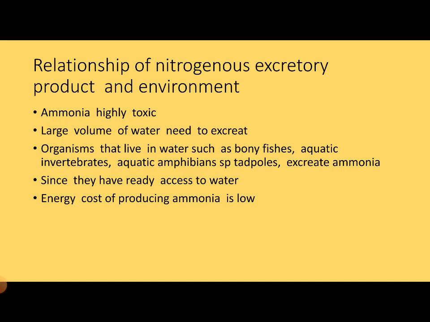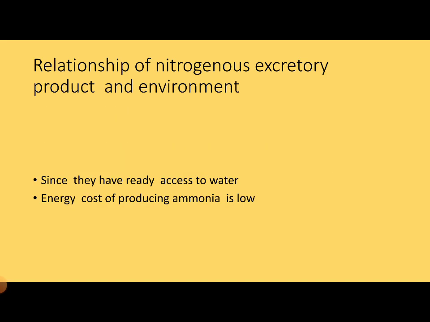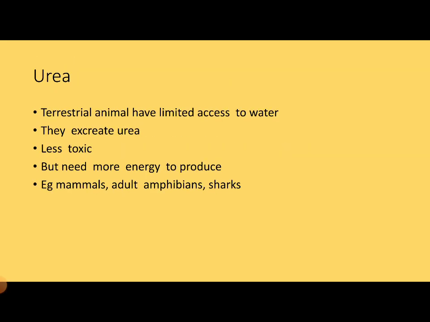Let us take ammonia. Ammonia is highly toxic, and a large volume of water is needed to excrete it. So organisms that live in water, such as bony fishes, aquatic invertebrates, and aquatic amphibians, especially tadpoles, excrete ammonia as the excretory material because they have easy access to water, and also the energy cost to produce ammonia is low.